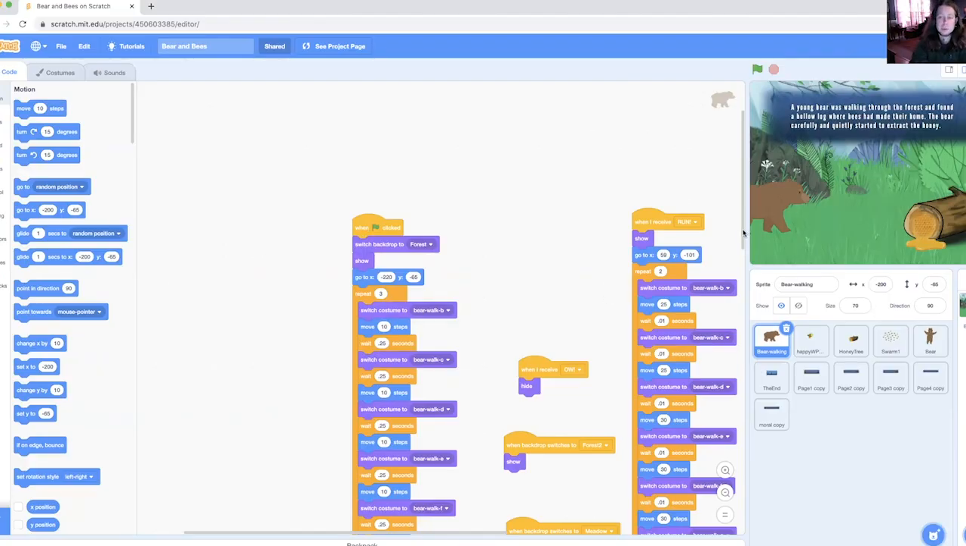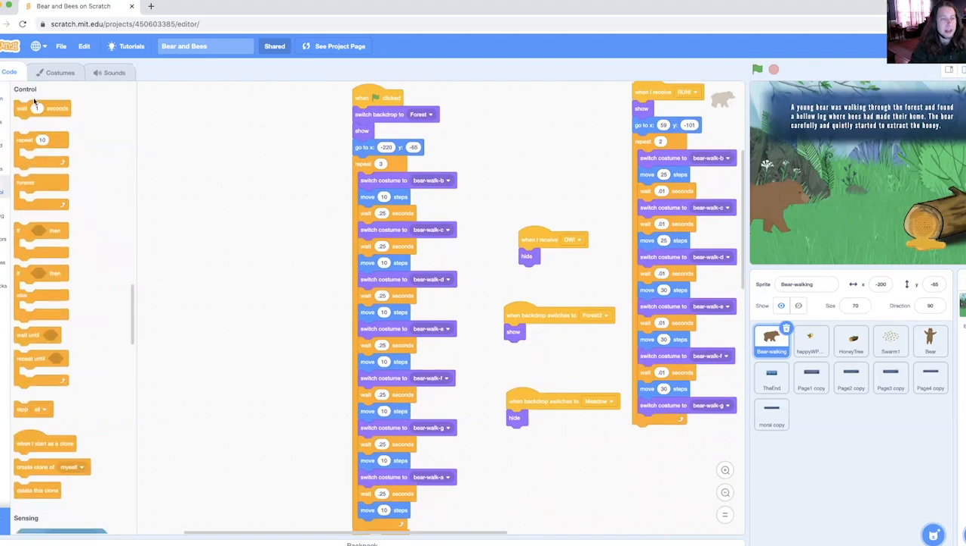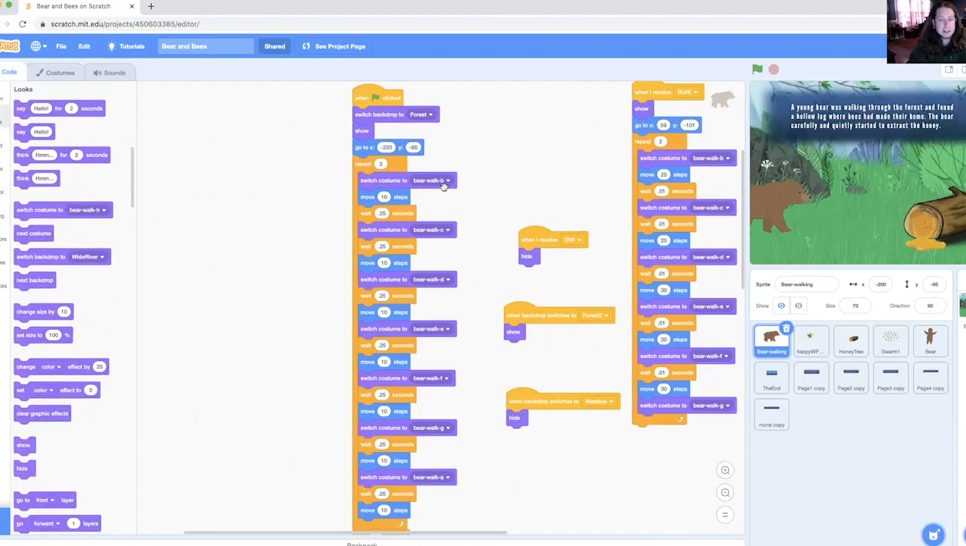Now we get into the section where he walks. So we have these blocks called controls. A control tells the sprite what to do or how to do it. So we're telling it to switch the look of the sprite to costume B, so you know that's the second step that he's doing, and to move 10 steps forward. Then we switch the costume to C, wait a little while, and go another 10 steps. So what that looks like.